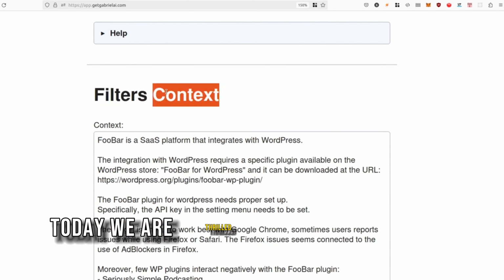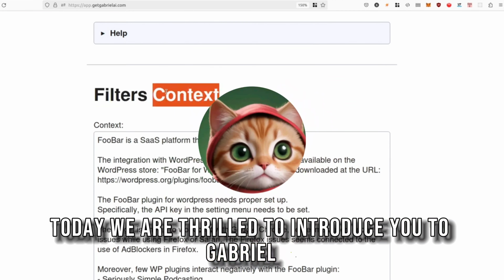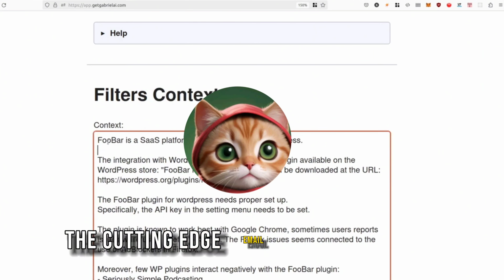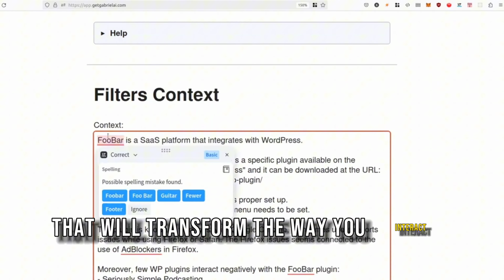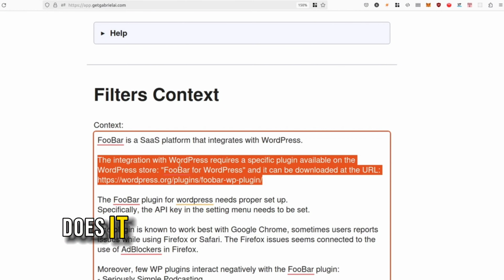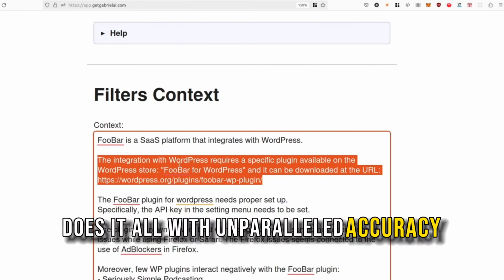Today, we are thrilled to introduce you to GabrielAI, the cutting-edge email automation tool that will transform the way you interact with your inbox. Whether it's sorting emails based on specific topics, detecting emotions in the content, or identifying key information from senders, GabrielAI does it all with unparalleled accuracy and speed.